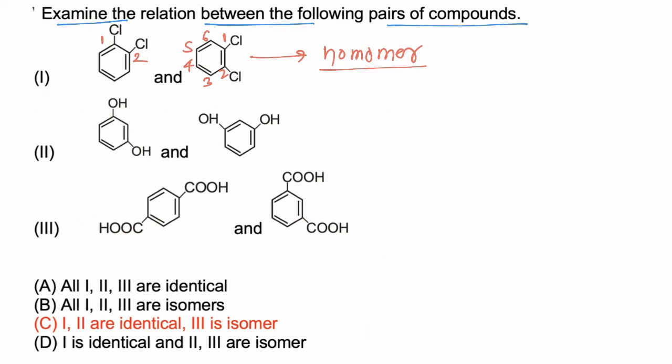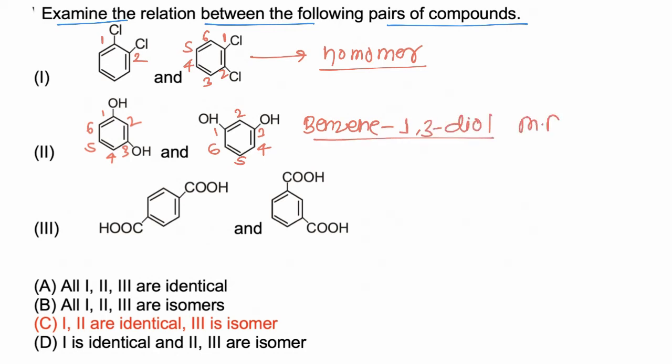Now if we take the second example, 1, 2, 3, 4, 5, 6 carbons in the main chain, and in the second example 1, 2, 3, 4, 5, 6. So both molecules are benzene-1,3-diol. So both have the same molecular formula along with the same structural formula. In fact, they have the same stereochemical formula.